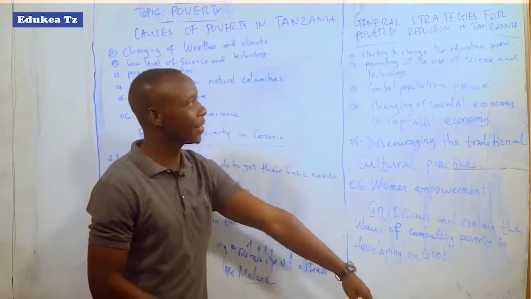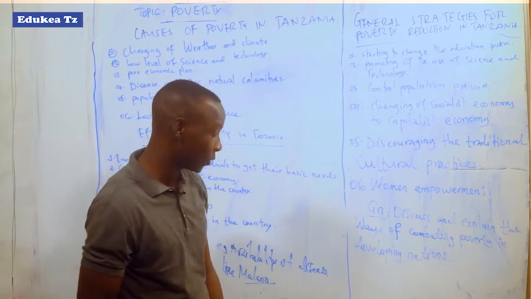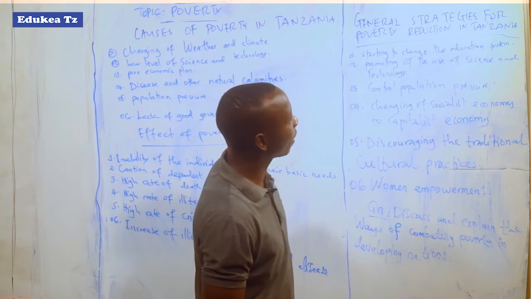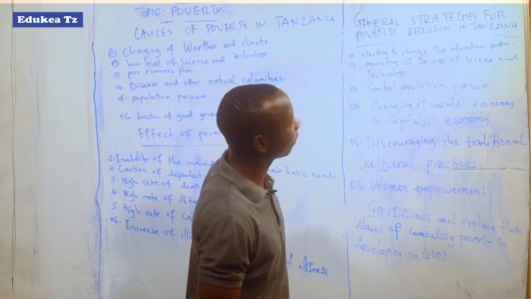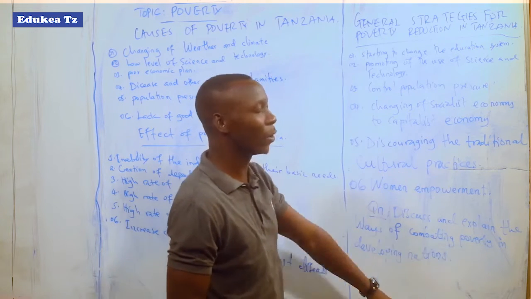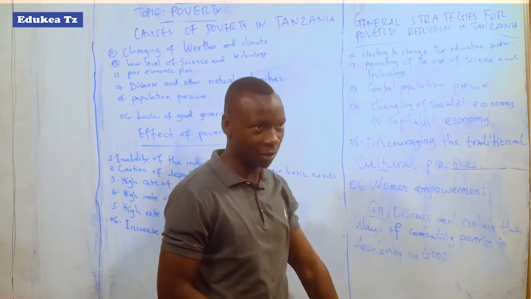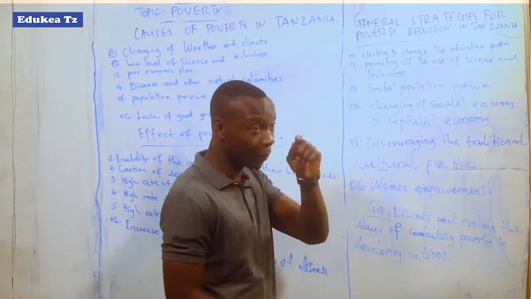So, let us see the way how these problems can be solved. These are the general strategies for poverty reduction in Tanzania. How poverty can be eradicated or reduced in Tanzania or in any developing nation.